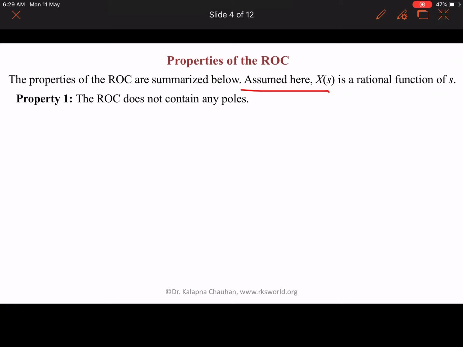Suppose the ROC had a pole. Take the example 1 upon s plus a.